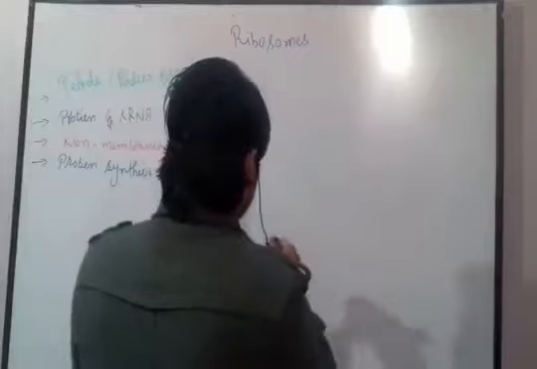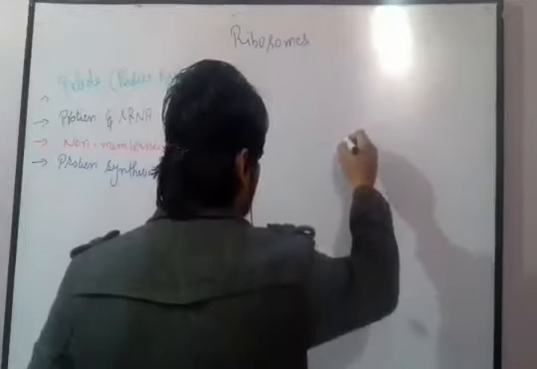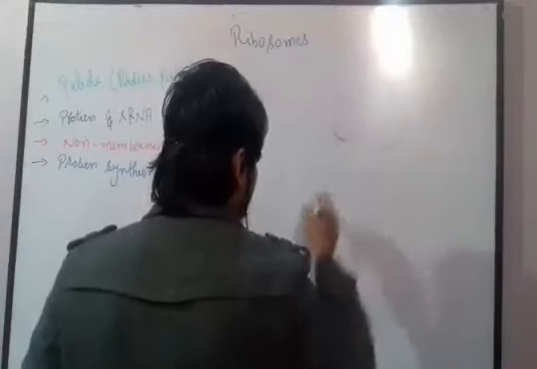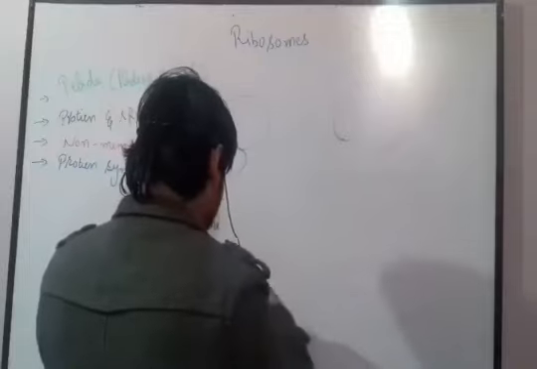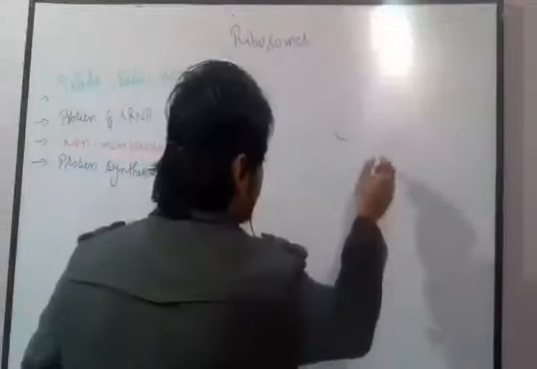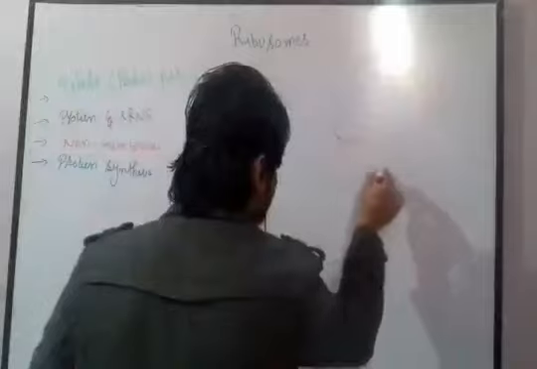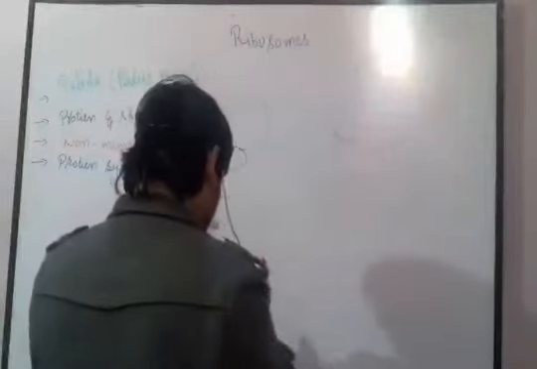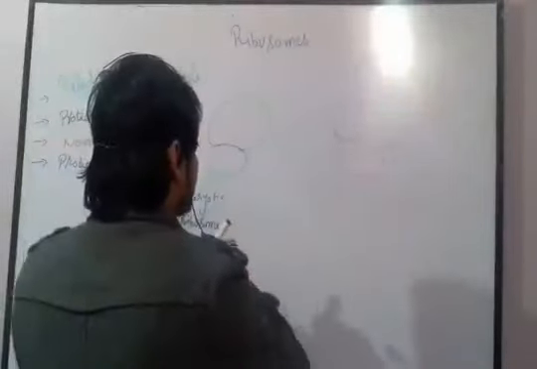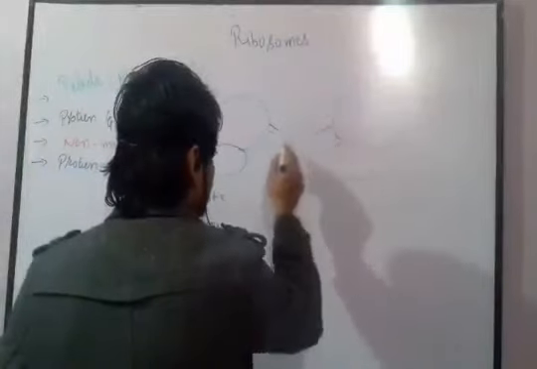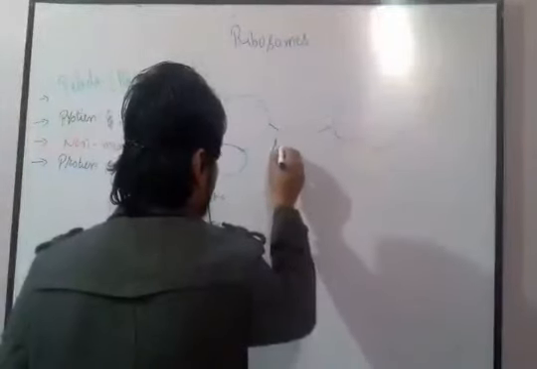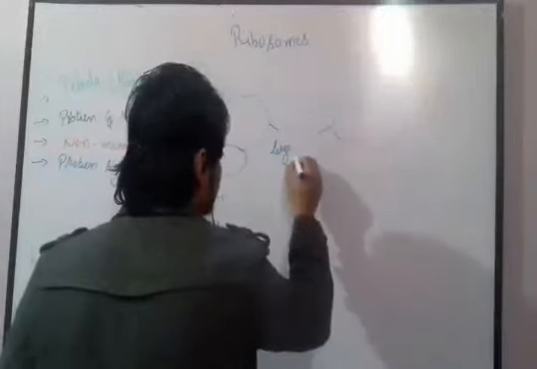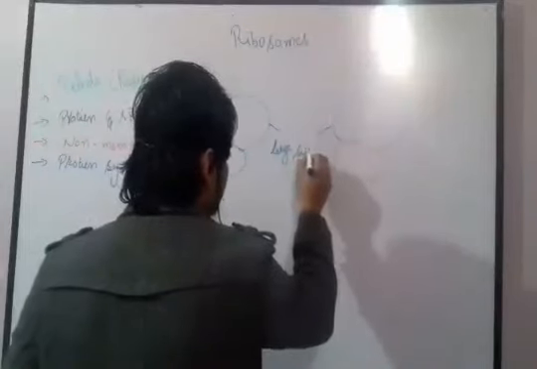And on the other hand we have the eukaryotic ribosome, let me draw it with a different marker. This is the eukaryotic ribosome, having a small subunit and a large subunit.